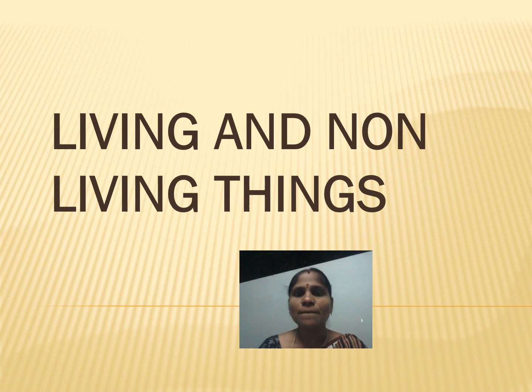Now I am going to explain a new topic: living and non-living things. We can find many things around us, like animals, birds, buildings, many vehicles, and we can find air, water, and so many natural sources also.